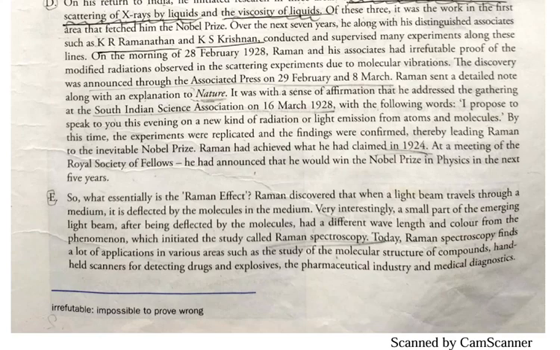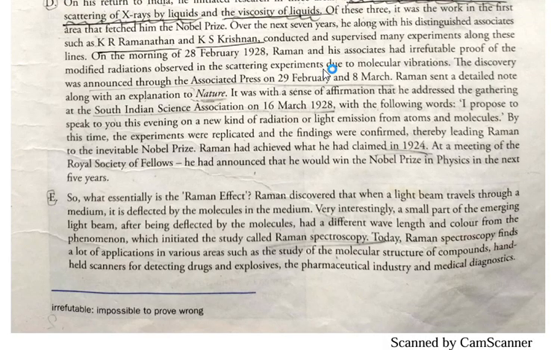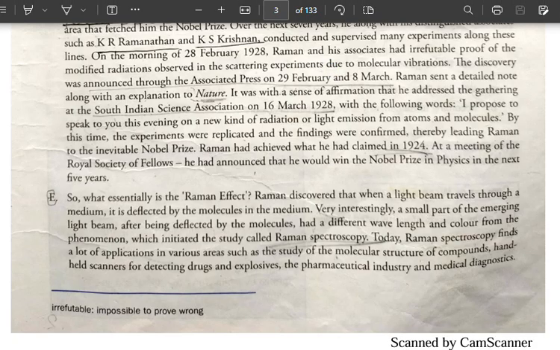Means what the main Raman effect is nothing but that there is another frequency rather than the incident frequency. So incident frequency కంటే ఇంకొక ఏదో frequency అనేది ఉంటుంది దాంట్లో. So that Raman has confirmed. Mainly the blue color of this scattered light will be because of the low wavelength. So the low wavelength will be for the blue color, so that blue color can be visible easily, so that the sea is blue in color.